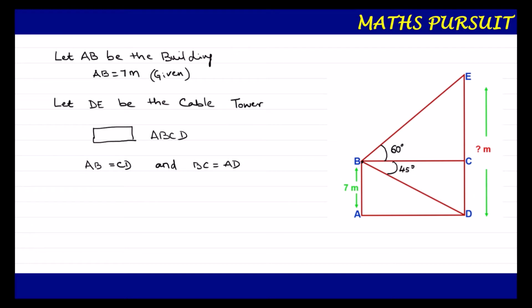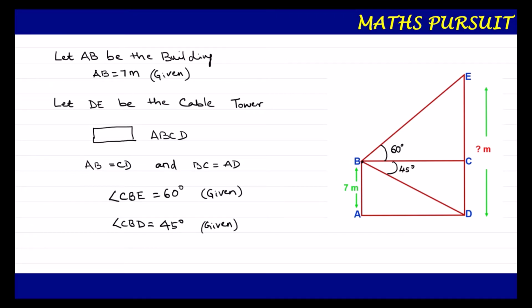Now the angle of elevation is 60 degrees. So angle of elevation is 60 degrees. That means angle CBDE is equal to 60 degrees. That is what we got, and this is what is given in the question. So I have written it down, and as per the question they have also given that angle CBD is equal to 45 degrees.